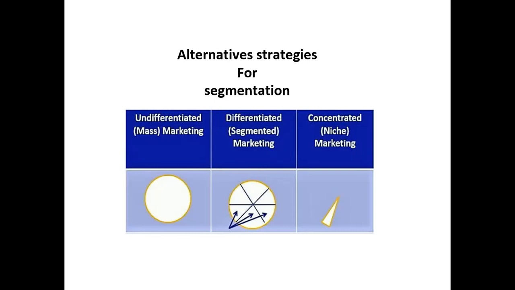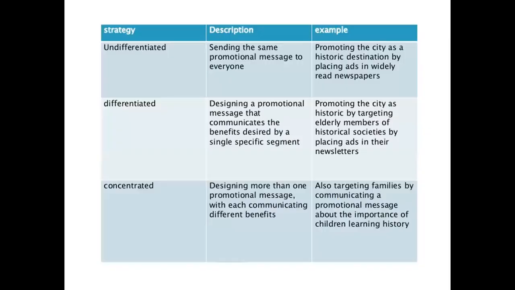Means your strategies are focusing on the undifferentiated, the whole mass group. In the second diagram, there is a division with the help of lines, and three segments are highlighted. Means these are the segments we are focusing on, offering our strategies or product to those particular segments only. And the niche is totally different.